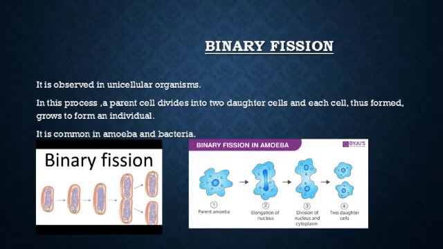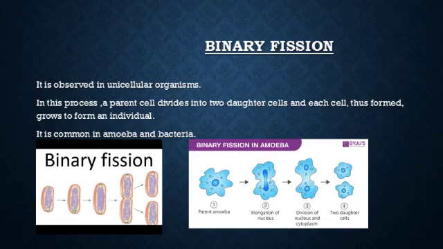The first type of asexual reproduction is binary fission. Bi means two and nary means division. In this method, a unicellular organism gets divided into two similar parts. In this process, a parent cell divides into two daughter cells, and each cell thus grows to form an individual. It is usually observed in amoeba and bacteria.